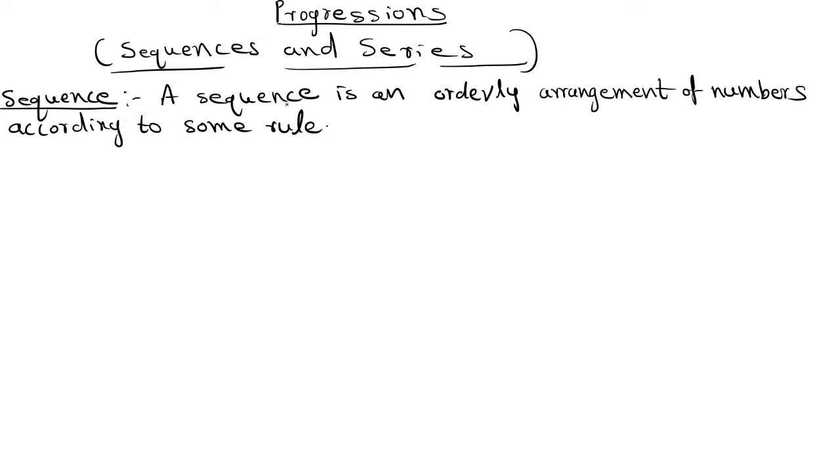Definition says a sequence is an orderly arrangement of numbers according to some rule. We are arranging numbers in some order according to some rule that forms a sequence. For example, I am writing the numbers 1, 2, 3, 4, 5.